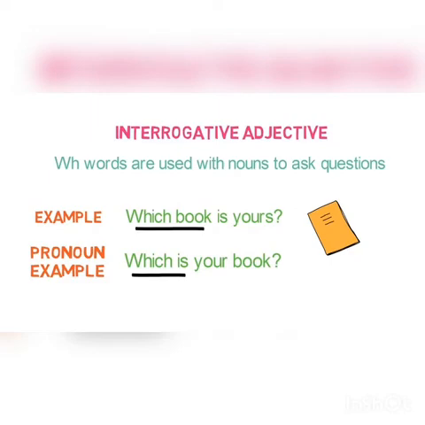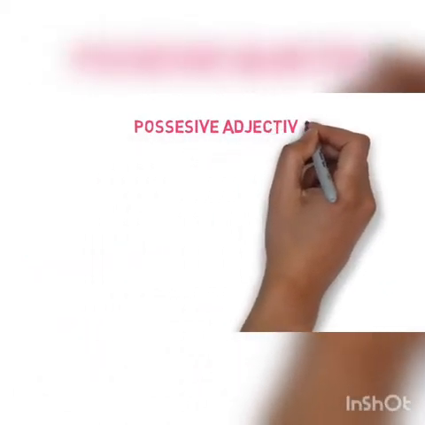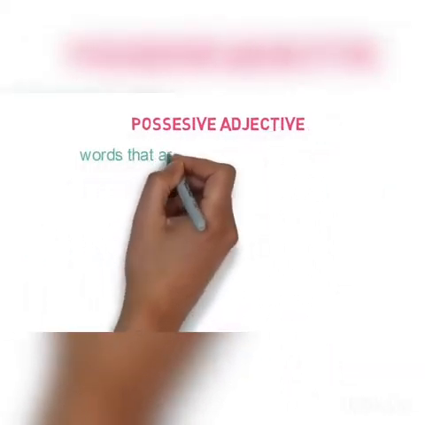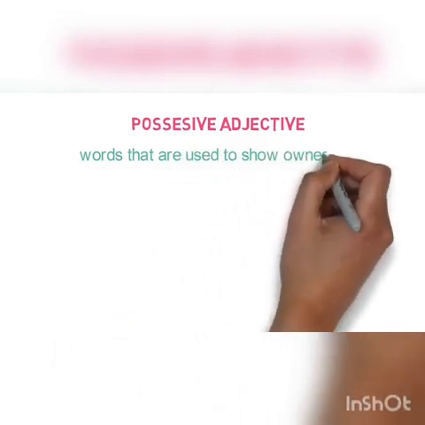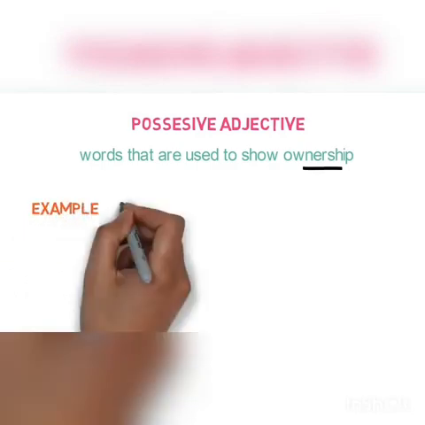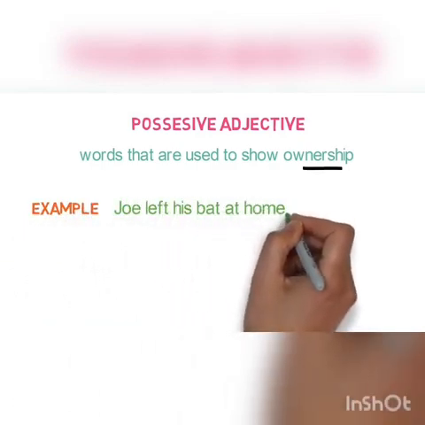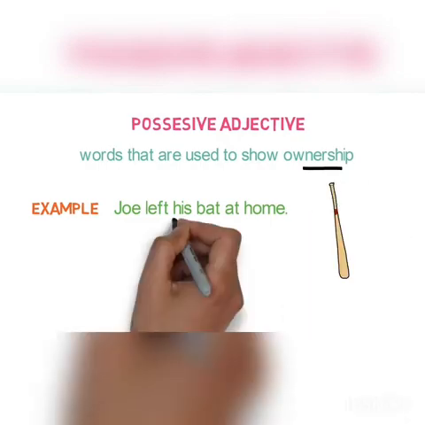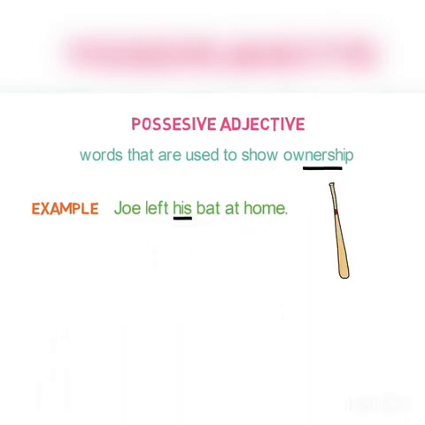Let's look into the sixth and final type of adjective, possessive adjectives. These are the words that are used to show ownership. Note the word ownership. Let's look into the example. Joe left his bat at home. Here, his word is used to show us that it is his bat. So, it is a possessive adjective.